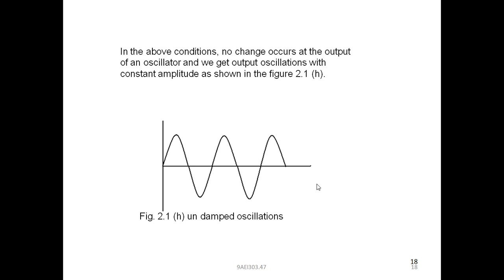These oscillations are called undamped oscillations. In the first one, that is if A beta is less than 1, damped oscillations we got. Next, A beta greater than 1, growing oscillations. Now, here it is undamped oscillations, that is A beta is equal to 1. This condition is called Barkhausen criterion.